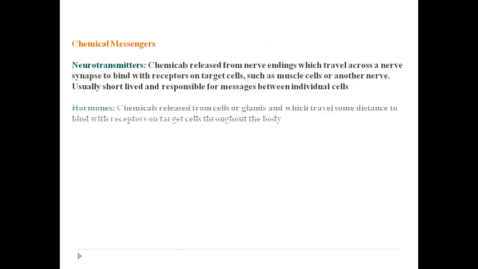Now, there are generally two types of chemical messengers: neurotransmitters and hormones. Neurotransmitters are the chemicals released from the nerves, and which travel across a nerve synapse.